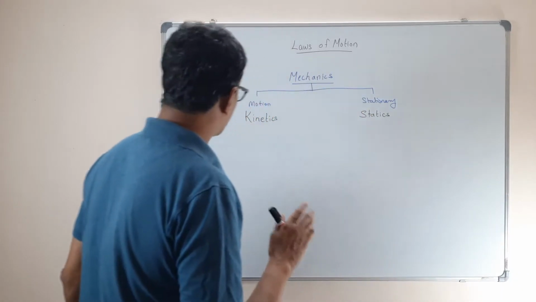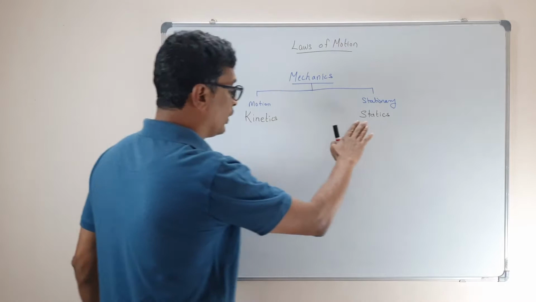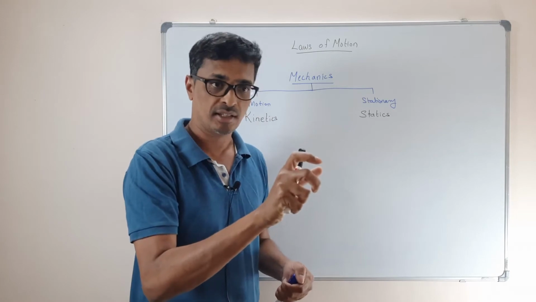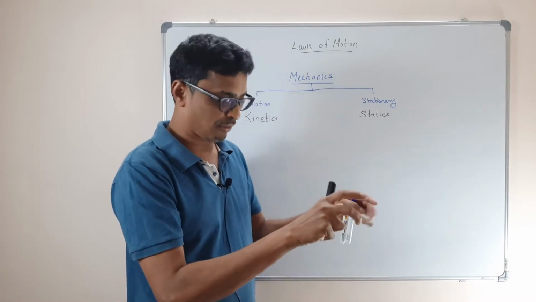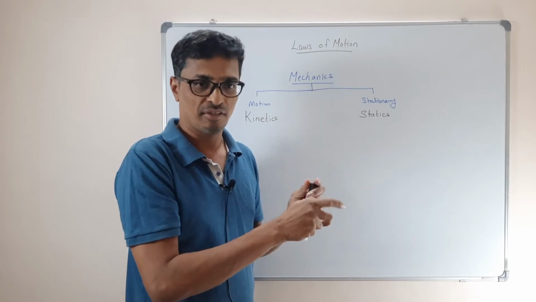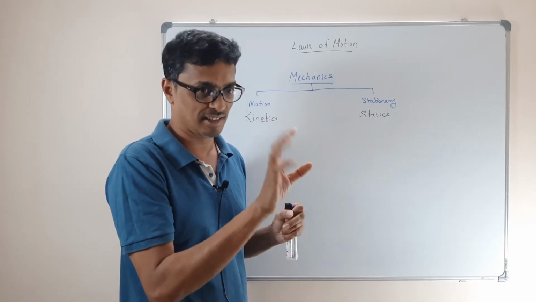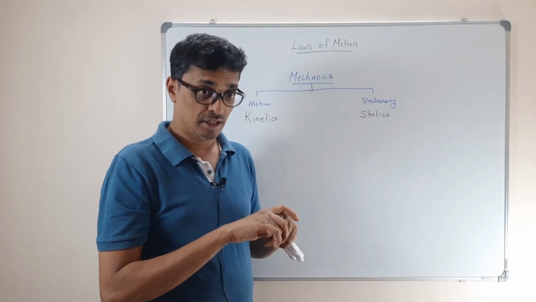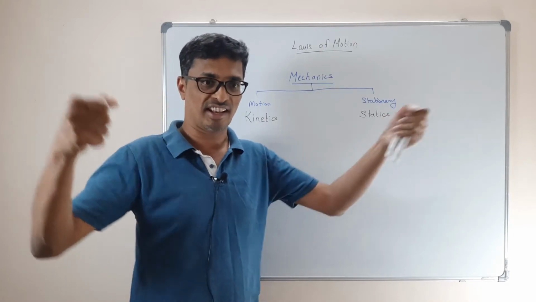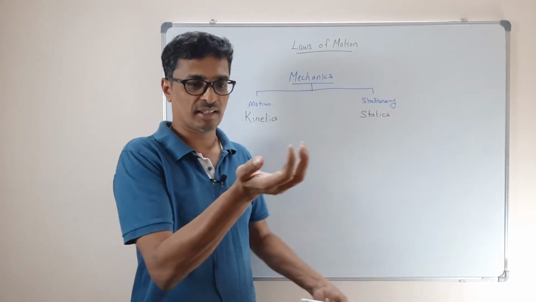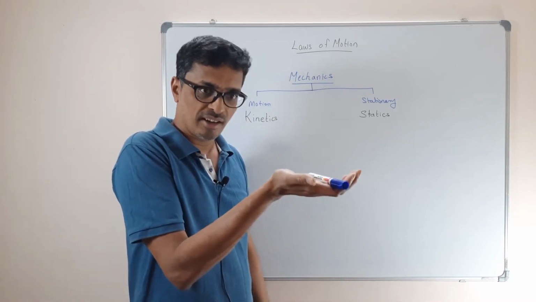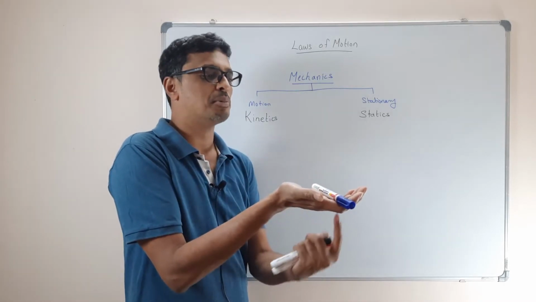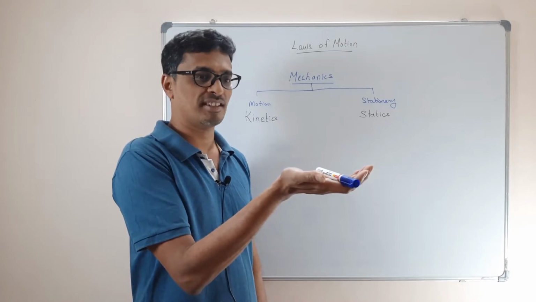An important point about statics: a certain object is at rest. When will it be at rest, you will see later on: when no force acts on it, the object will be at rest. We have seen that whenever you give a force to an object, acceleration happens. It can also be at rest if equal forces are acting in all directions. For example, if I hold the pen, it's at rest because there's a gravitational force pulling it down, and I am giving an upward thrust. They both balance here.